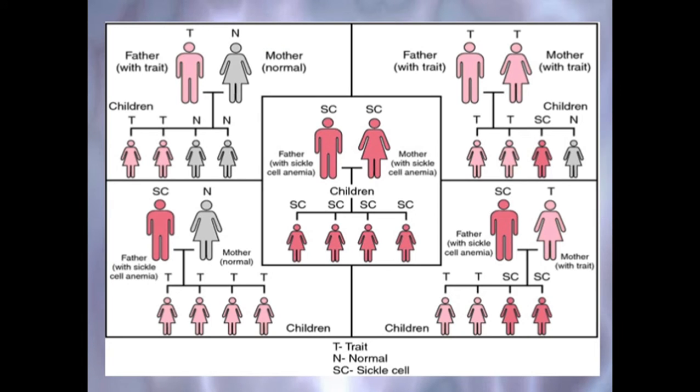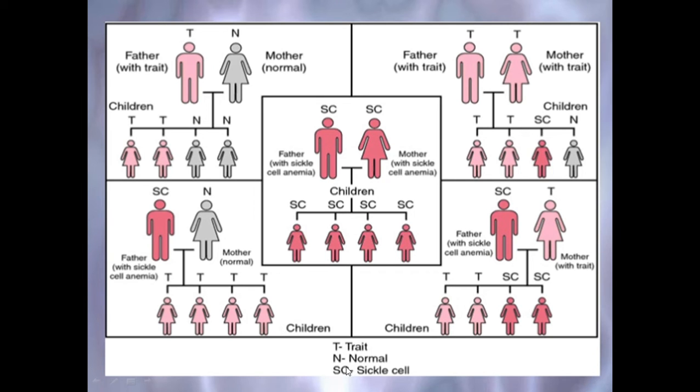Here you can see the condition in sickle cell anemia. Here the father has the trait, the mother is normal. So 50% of children will have sickle cell anemia, 50% will not. Here the father has sickle cell anemia, the mother is normal. So all the children will have sickle cell anemia.